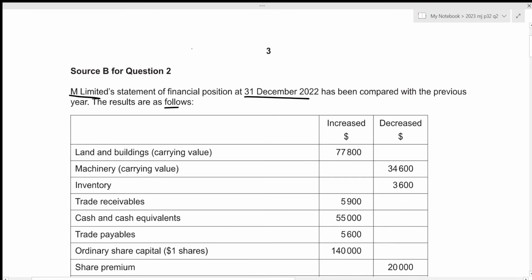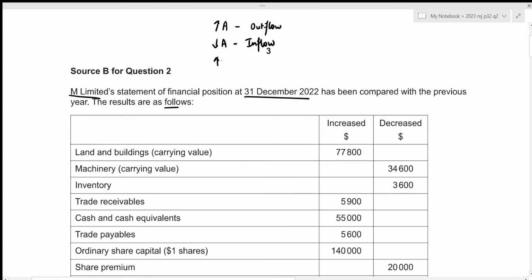Now remember that the increase in asset is always an outflow, because asset will only increase when we buy them, and when we buy them we have to pay money, right? So that's definitely an outflow, which means that decrease of asset will be an inflow, because asset will be decreased when we sell our assets, and we definitely get an amount for selling those assets, which acts as our inflow.